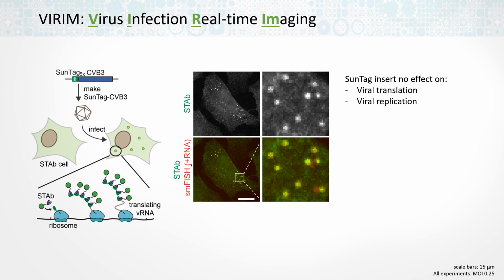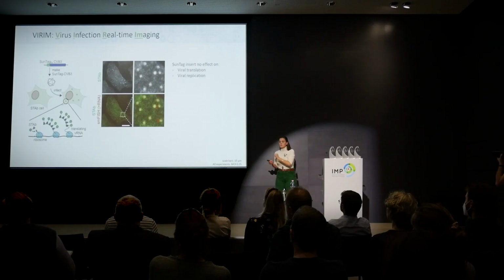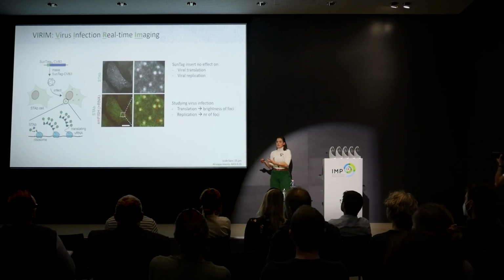And then we can see it under the microscope as a bright spot. And that's indeed what we can see. So this is a stab cell. We can see those nice GFP foci. And indeed, if we combine it then with single molecule FISH, we can see that those foci overlap with the individual viral RNA molecules. So each GFP spot is a single viral RNA molecule. And now we have an assay in which we can study various aspects related to the virus infection.